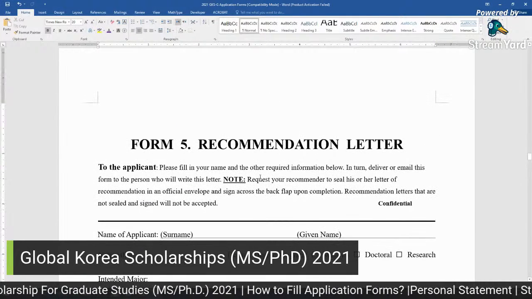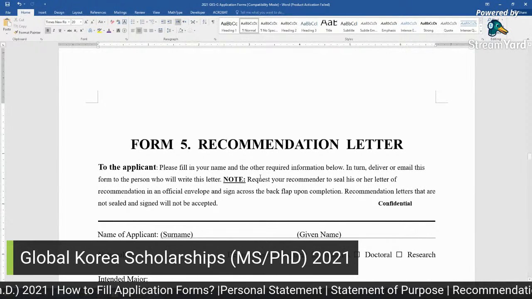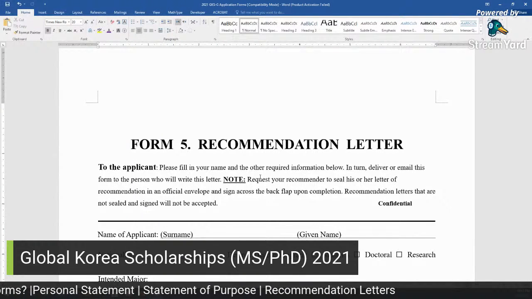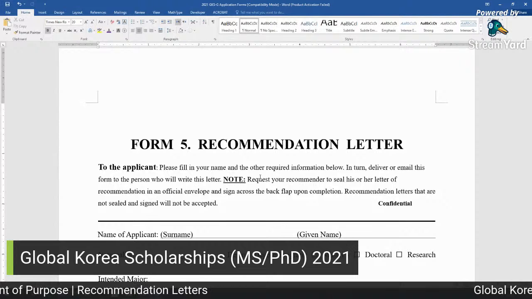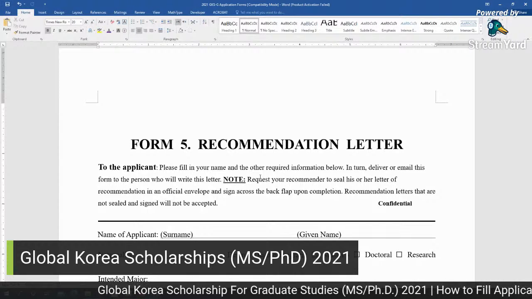Generally one set of documents, like degrees attested by a notary public, or notarized copies of your degrees and transcripts, is required, and then the two original recommendation letters, sealed in separate envelopes, and then you can attach them with the application forms and send to the university.